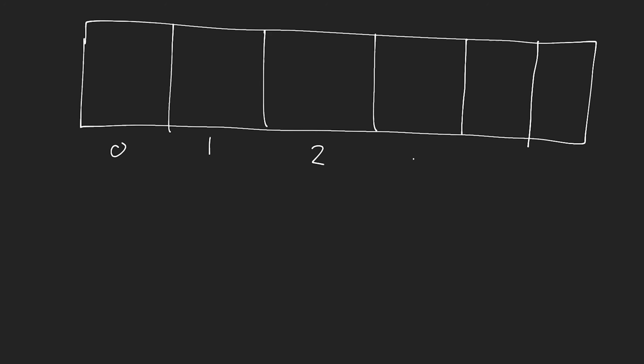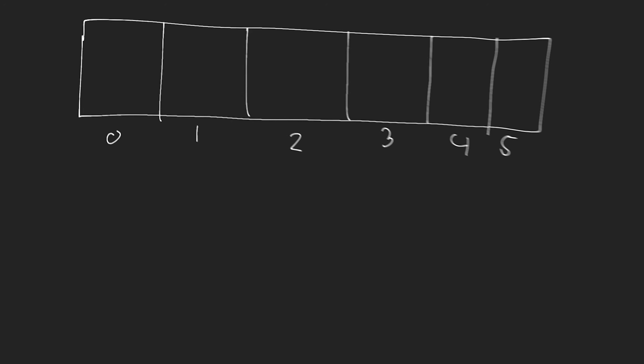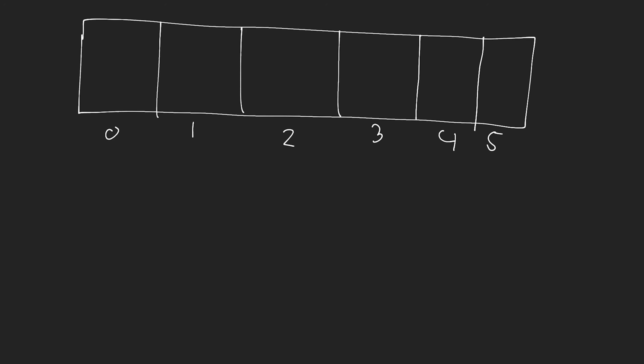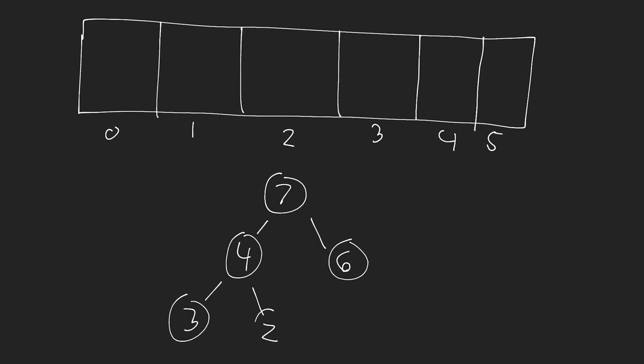So let me show you what I mean by this. Let's just make an array at the top of the screen here that has a few different slots inside of it. And then let's insert some elements into a tree structure, and I'll show you how we would represent them using this array. So let's just write out the indices here because we'll need these in 1 minute. Okay, so let's create a heap. In this case, we can do a max heap. So I can have a value like 7, 4, 6, 3, 2, and then 1. Okay, so valid max heap, again, because all of the children are less than the node that they have as a parent. Okay, so how would we use this array that we have right here to represent this heap?